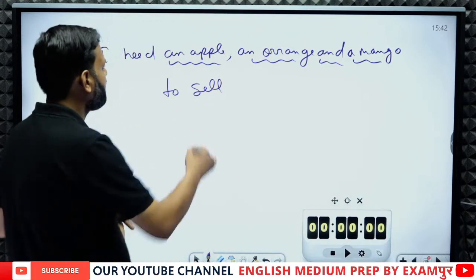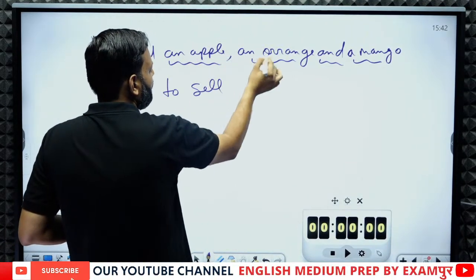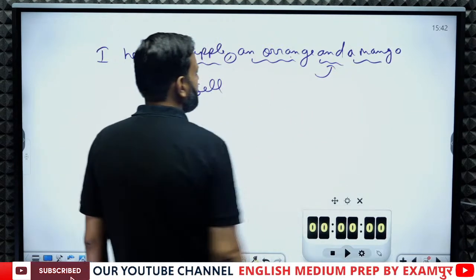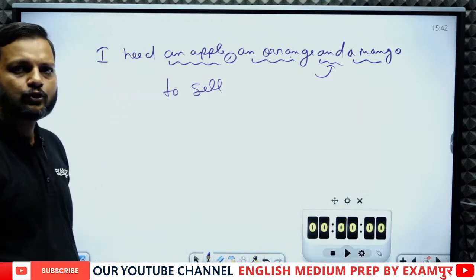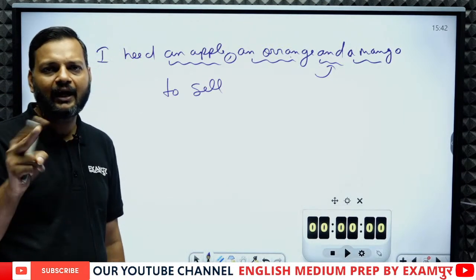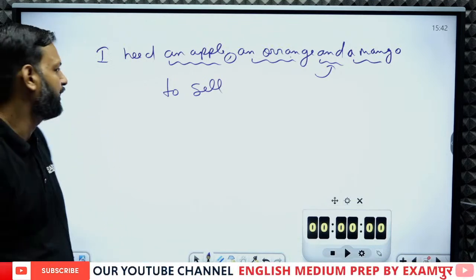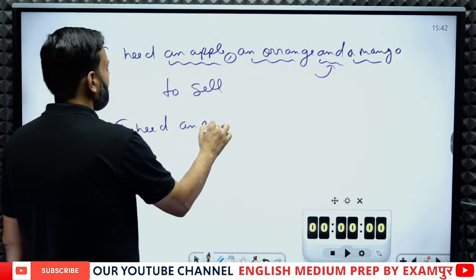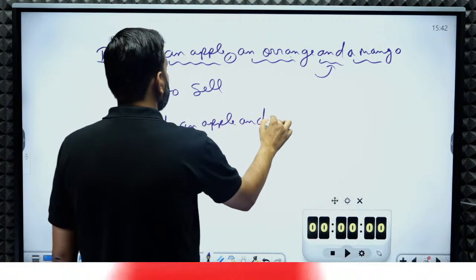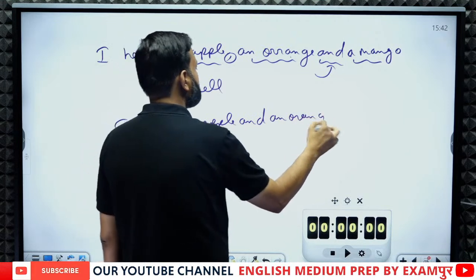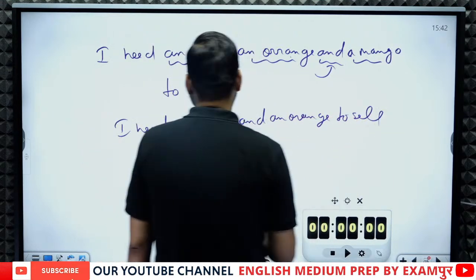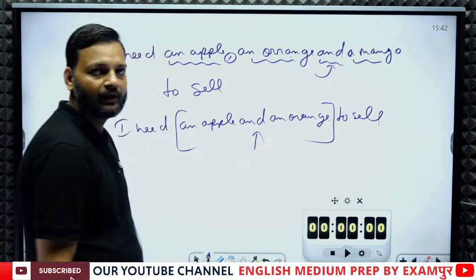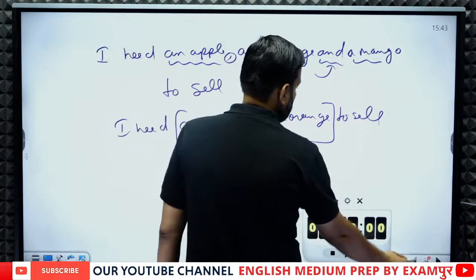For example, here between apple and orange we have used a comma, and between orange and mango we have used "and". But if there are just two nouns, we add them with the help of "and". For example, I need an apple and an orange to sell. So in this sentence we have just two nouns, that's why we have used "and". Okay, now let's see the question.